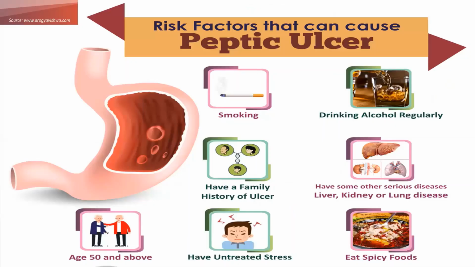The risk factors causing peptic ulcer are smoking and drinking alcohol, as they irritate the mucosal lining, causing its damage. Further, family history of ulcer, some other diseases, age, stress, and eating spicy food may also be risk factors for PUD, that is, peptic ulcer disease.